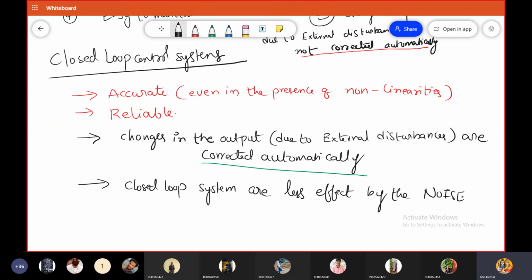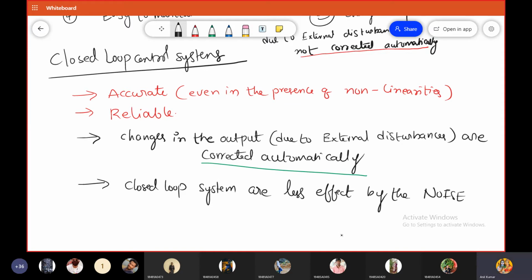If any noise is there at the input of the closed loop system, the effects due to that noise signal are cancelled by the feedback connection between output and input.